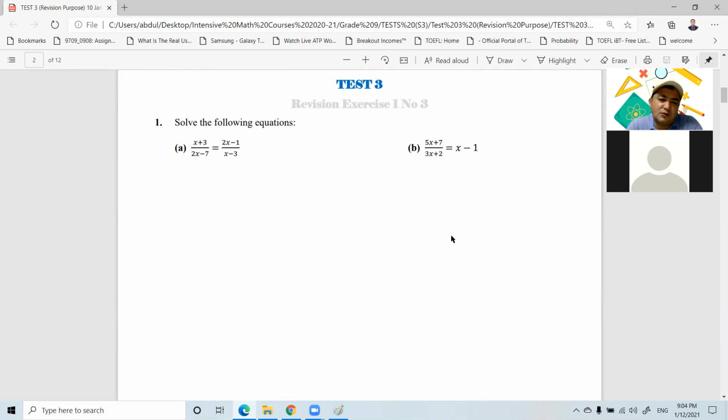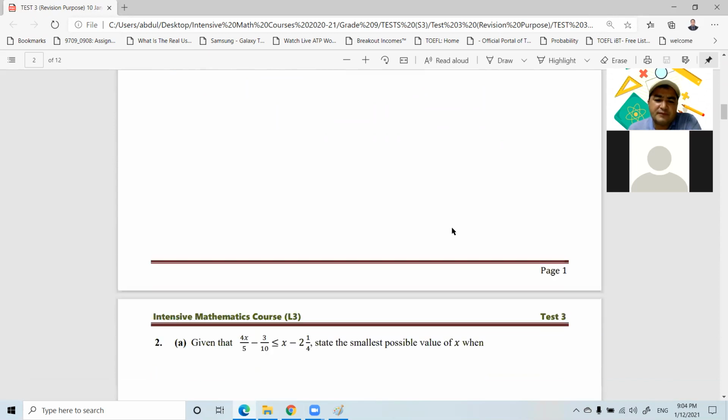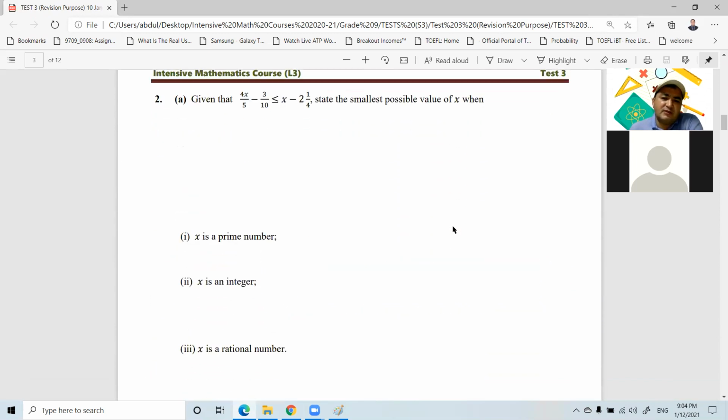For example, let's say, guys, question one, solve the following equations. We have two equations here. The time given for this question is, let's say, 6 minutes. I will just keep the timer, and in 6 minutes I will move to the next question. So the next question is, given that blah blah, say the smallest possible values of x when blah blah.